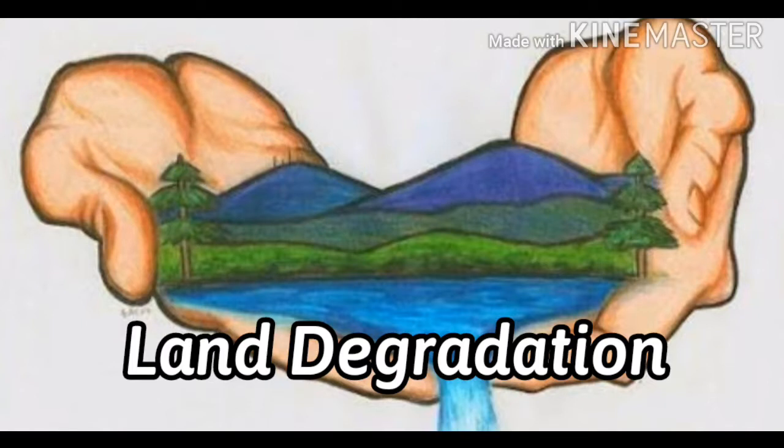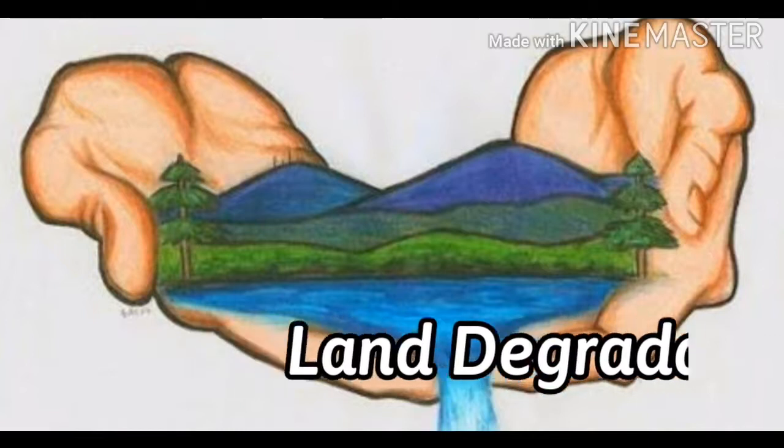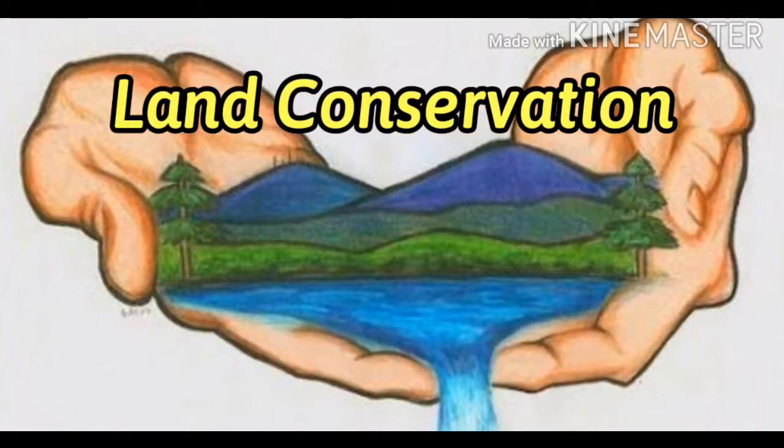And desertification. See, desertification means immediately you can remember desert area. Okay, see delta regions and all, we used to say nowadays it looks like desert, because good fertile land is becoming a desert, we can hear that said. So that is called desertification. Now we will see about conservation of land resource.